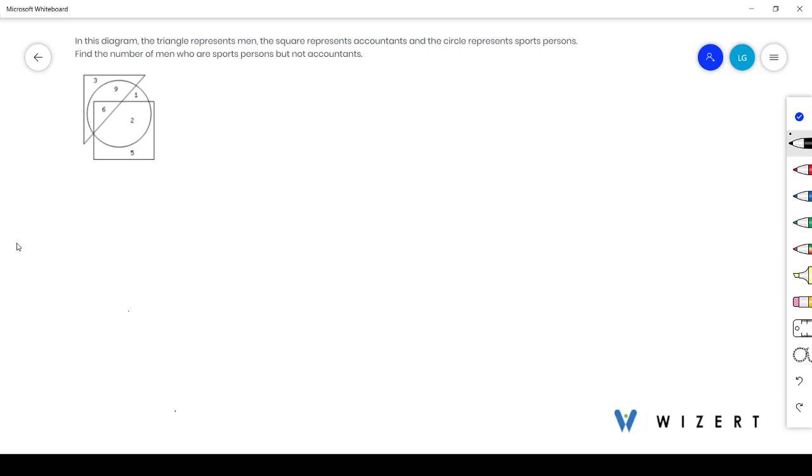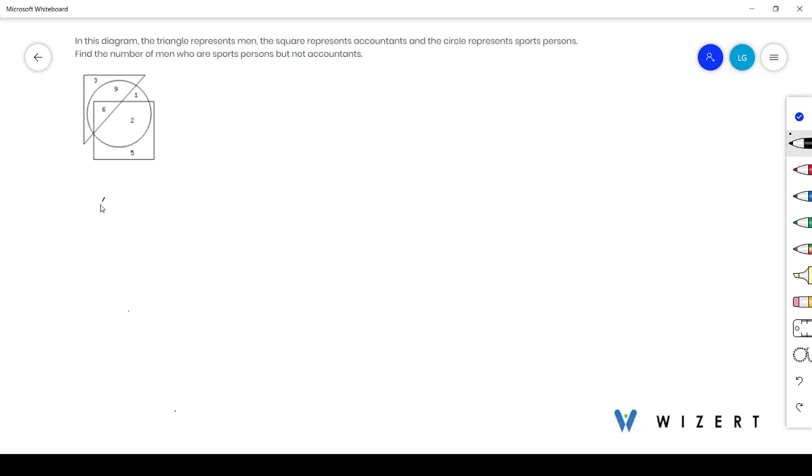Our question is, in this diagram, the triangle represents men, the square represents accountants, and the circle represents sportspersons. Find the number of men who are sportspersons but not accountants.